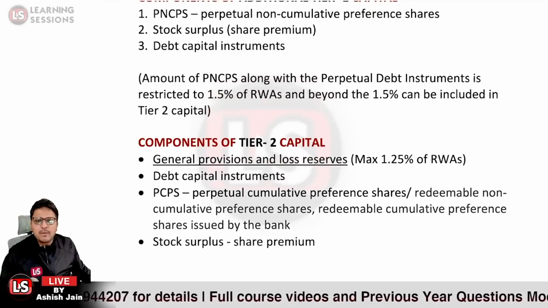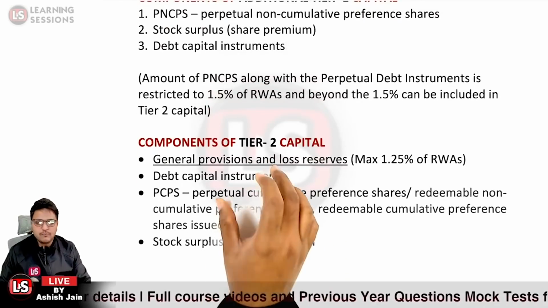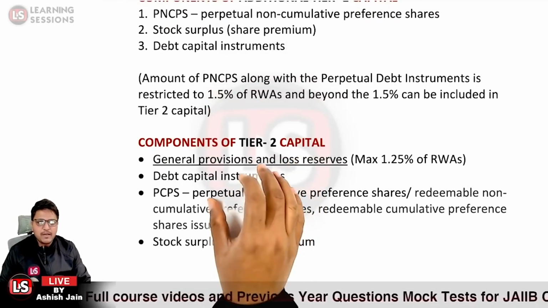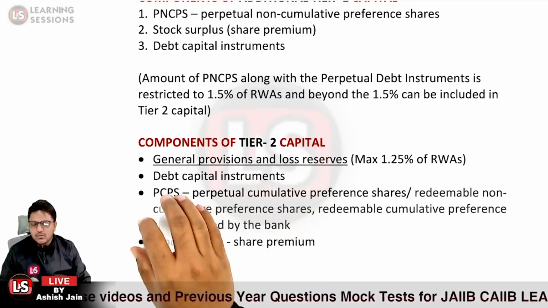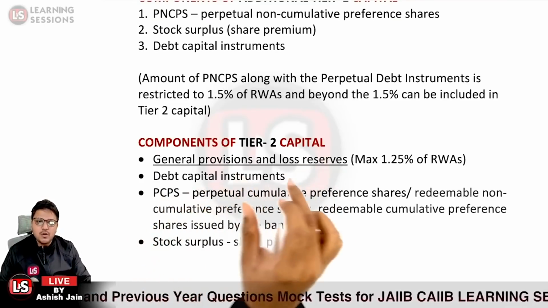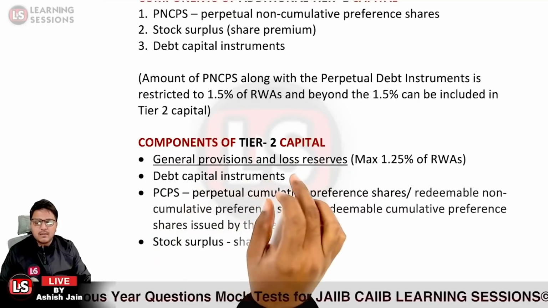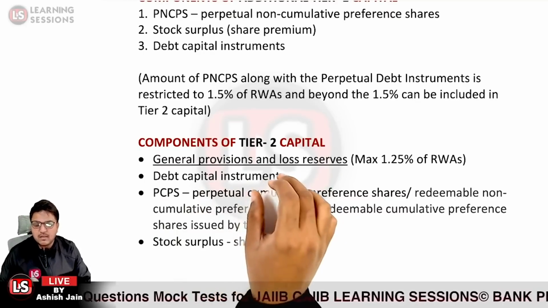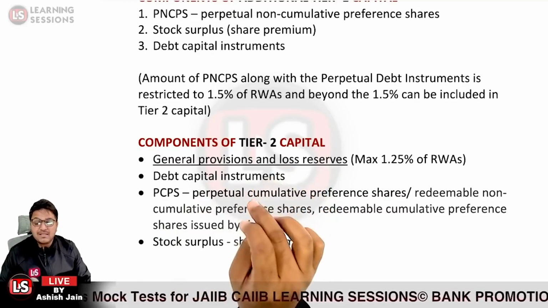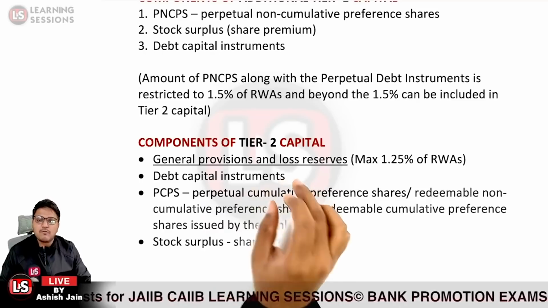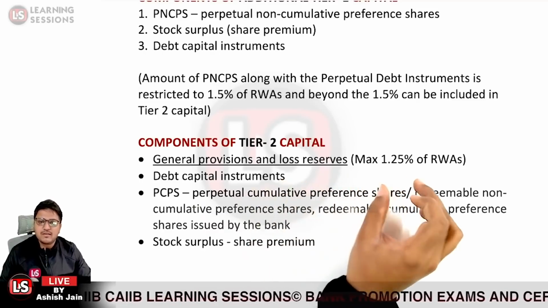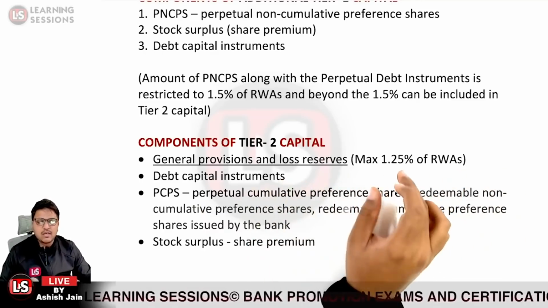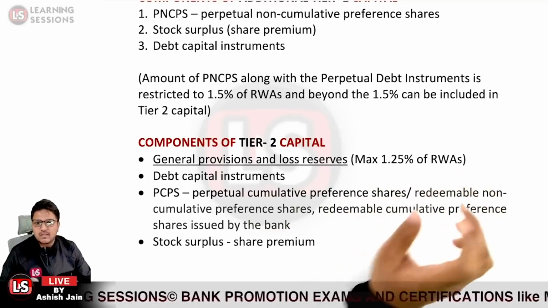Further, it is related to the components of the tier 2 capital. General provisions and loss reserves can be taken as a part of the tier 2 capital, but these are restricted to a maximum of 1.25% of the risk weighted assets.